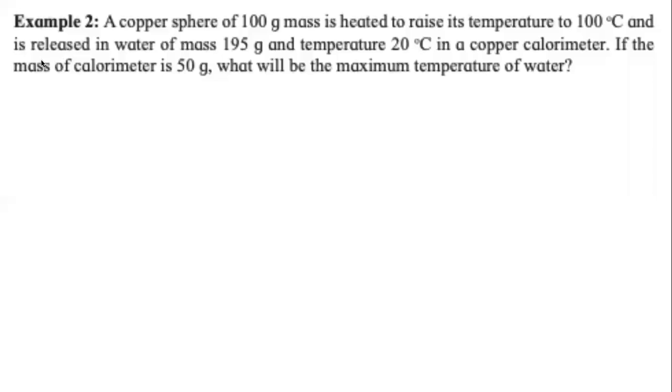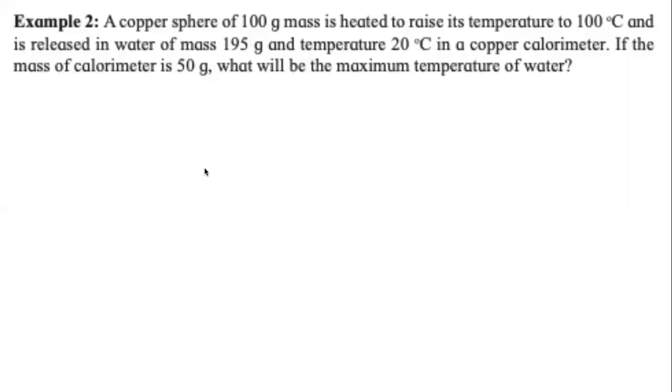Example from your textbook, example number 2 on page number 70. It says a copper sphere of 100 gram mass is heated to raise its temperature to 100 degrees Celsius and is released in water of mass 195 grams and temperature 20 degrees Celsius in a copper calorimeter.